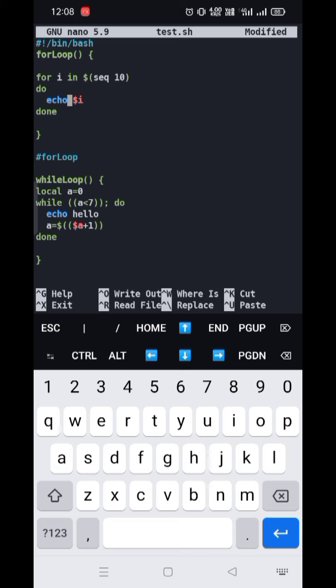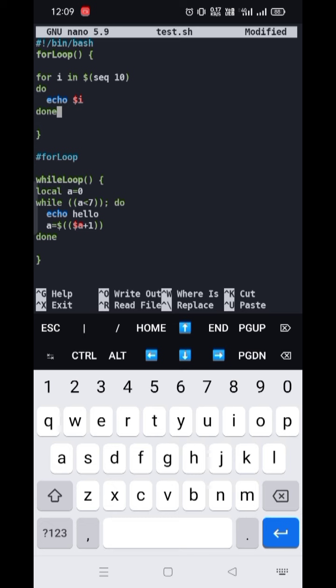Like we have written for i in seq 10. Seq 10 means from 1 to 10, and i is a variable. I'm defining a variable i which has a value from 1 to 10. According to this statement, for i in seq 10 means i has the value from 1 to 10. Do echo i. It will print all the values 1 to 10.